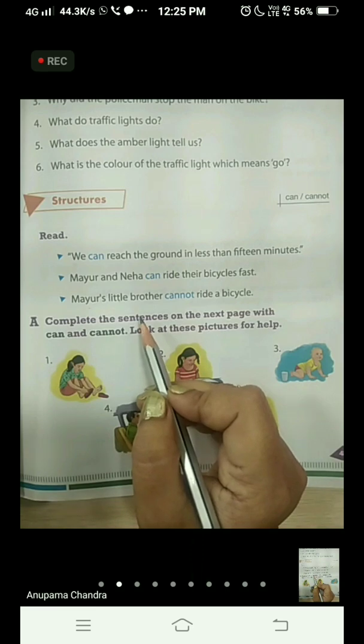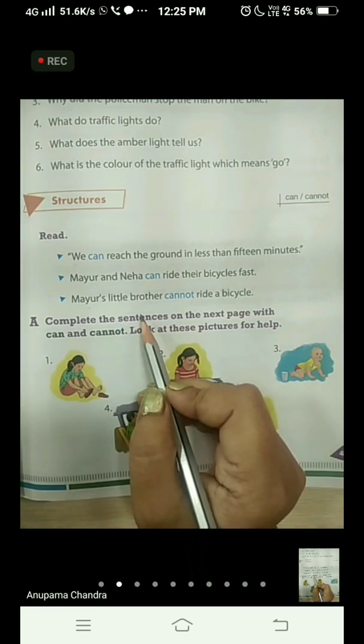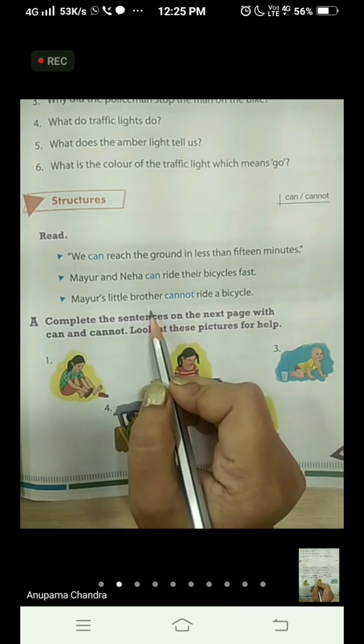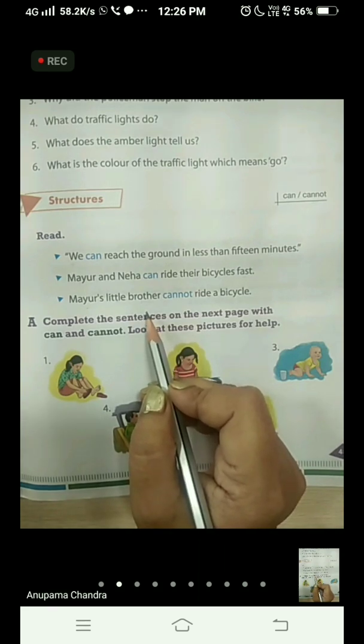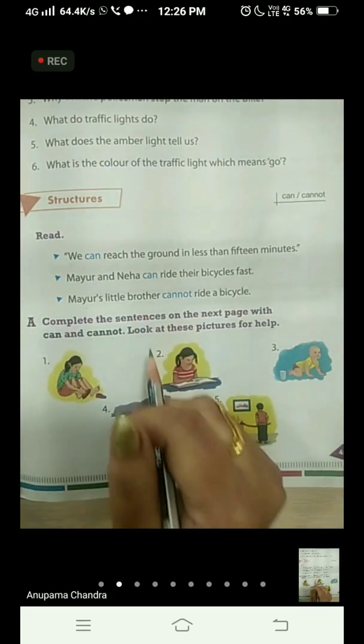Where we are going to use can shows the ability. For example, I can read, I can write, I can ride a bicycle. Okay, I can eat, I can run, I can walk. This all shows ability, what I can do.